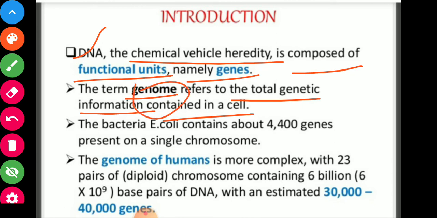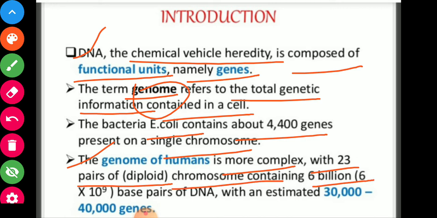The bacterium E. coli contains about 4,400 genes present on a single chromosome. The human genome is more complex, with 23 pairs of diploid chromosomes containing 6 billion base pairs of DNA, with an estimated 30,000 to 40,000 genes.